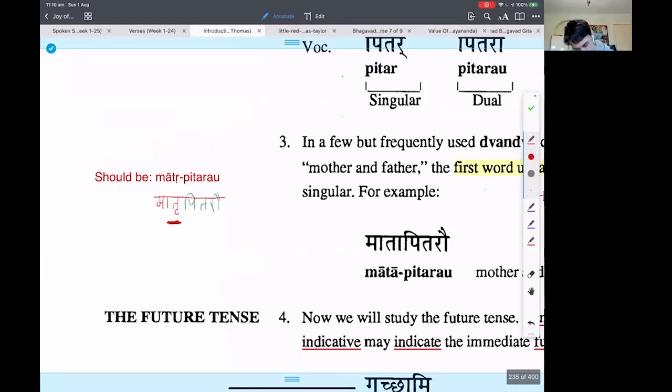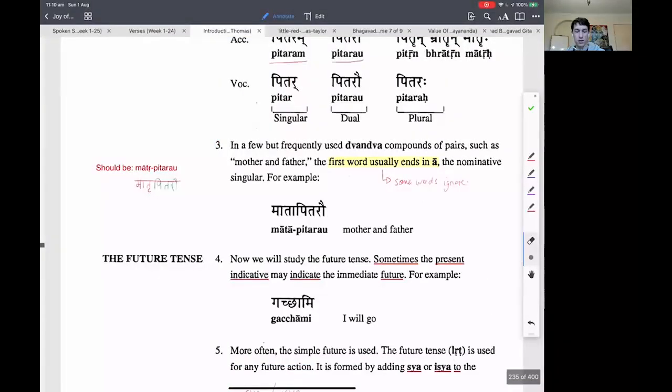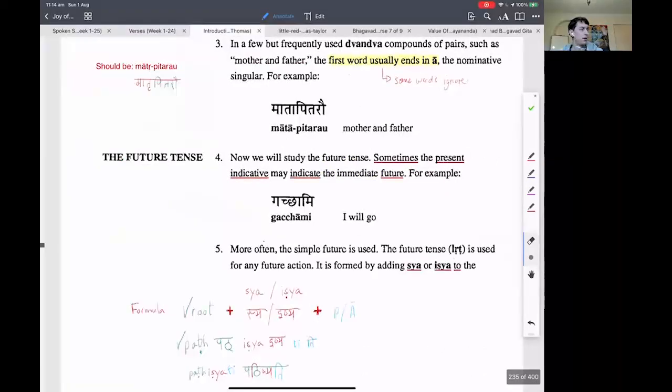You replace this r with a long a. Therefore, mata, and then you put the second stem. So how do we say brother and father? Bhrata-pitarau. Mother and brother? Mata-bhratarau.